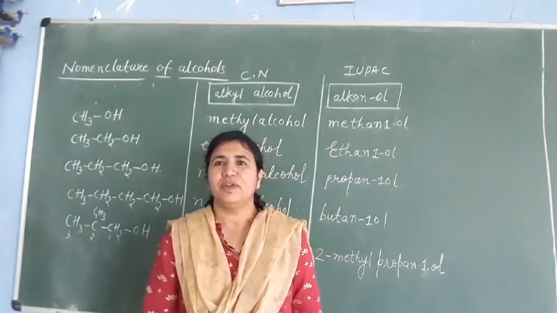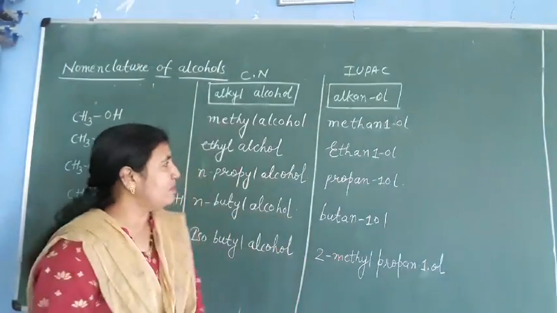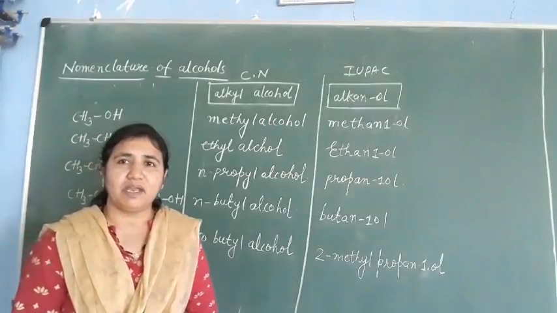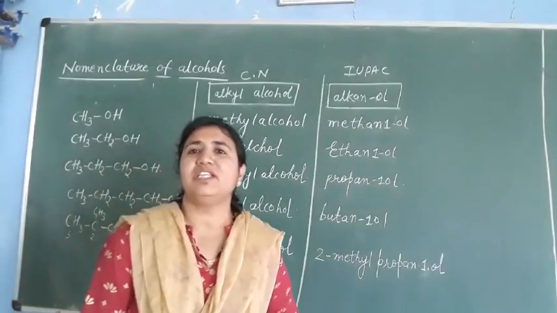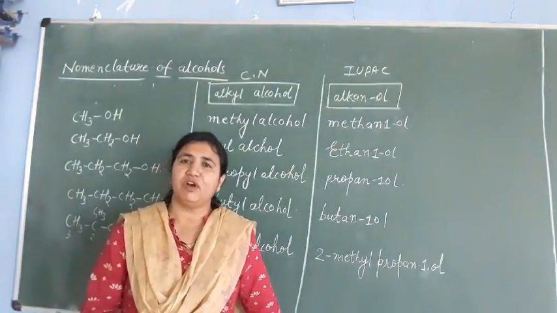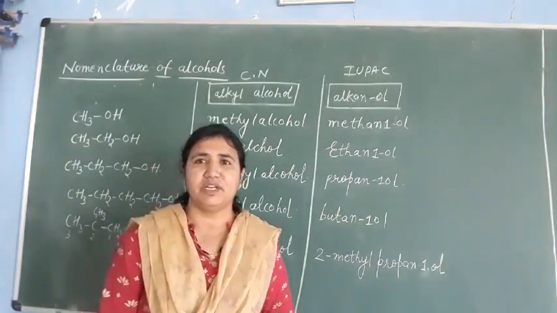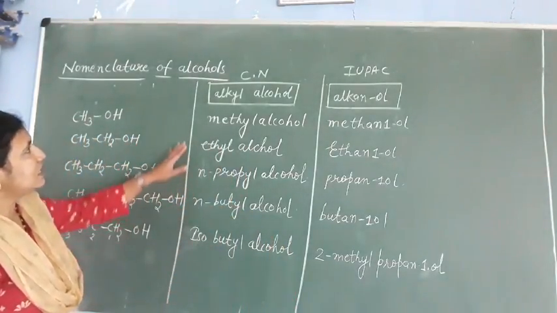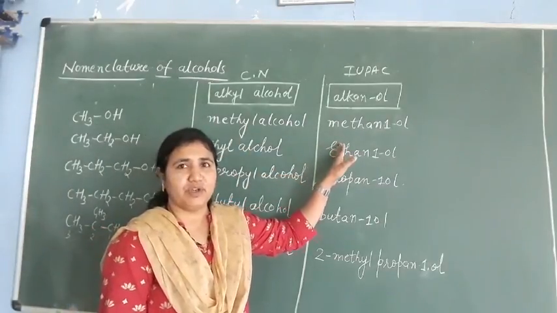Students, today's topic is nomenclature of alcohols. In nomenclature of alcohols, we have general nomenclature and IUPAC nomenclature. We are going to see in this class nomenclature of alcohols, phenols and ethers. All these three we are going to see in the same class only. Okay, we will start with the alcohols. So alcohols, general nomenclature and IUPAC nomenclature, both we are going to see.